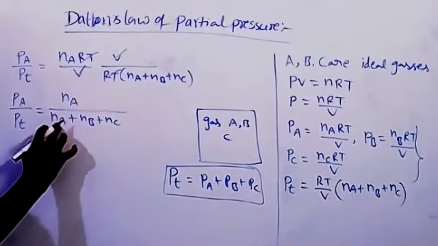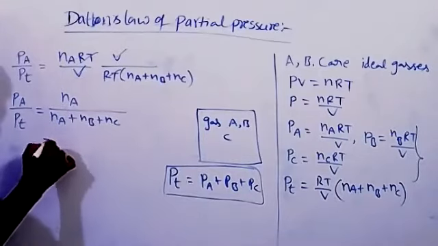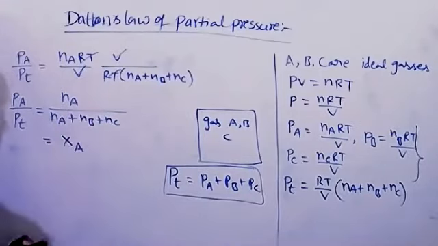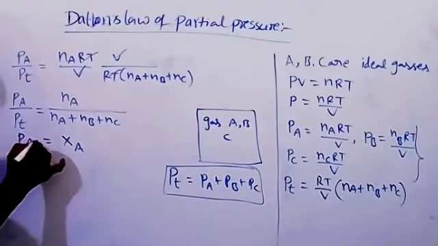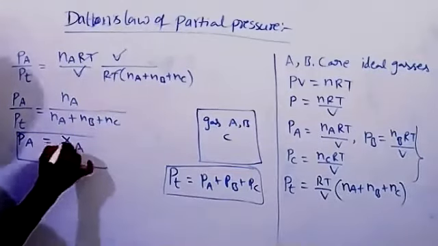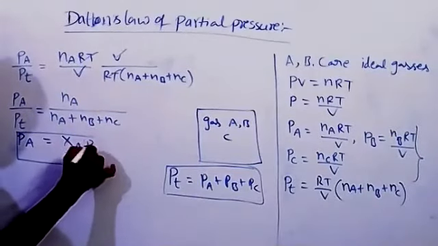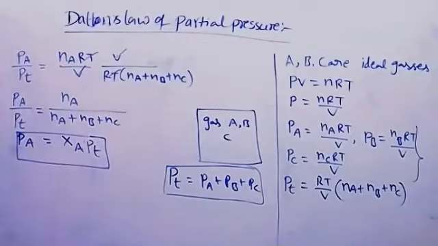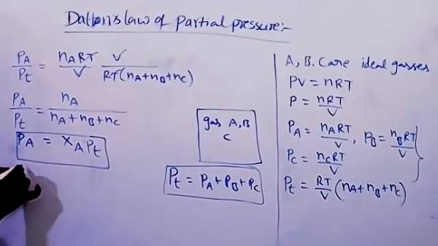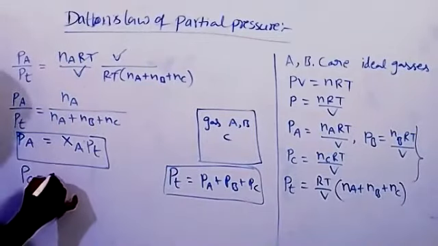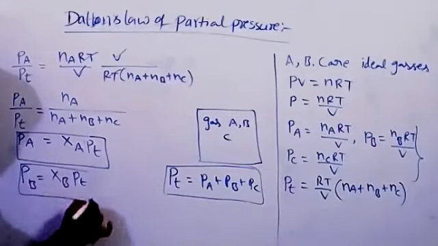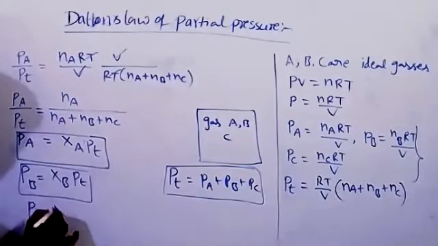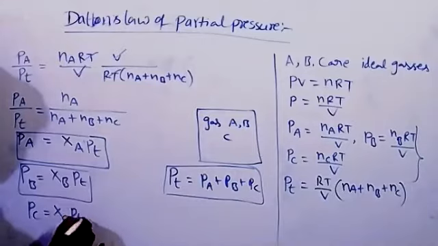This Na by Na plus Nb plus Nc we may write as the mole fraction of A. So Pa by Pt is equal to Xa, or the partial pressure of A, Pa, is equal to Xa into Pt. This is the formula. Like this, Pb and Pc may also be written. The partial pressure of B is equal to the mole fraction of B into total pressure, and the partial pressure of C is equal to the mole fraction of C into total pressure.